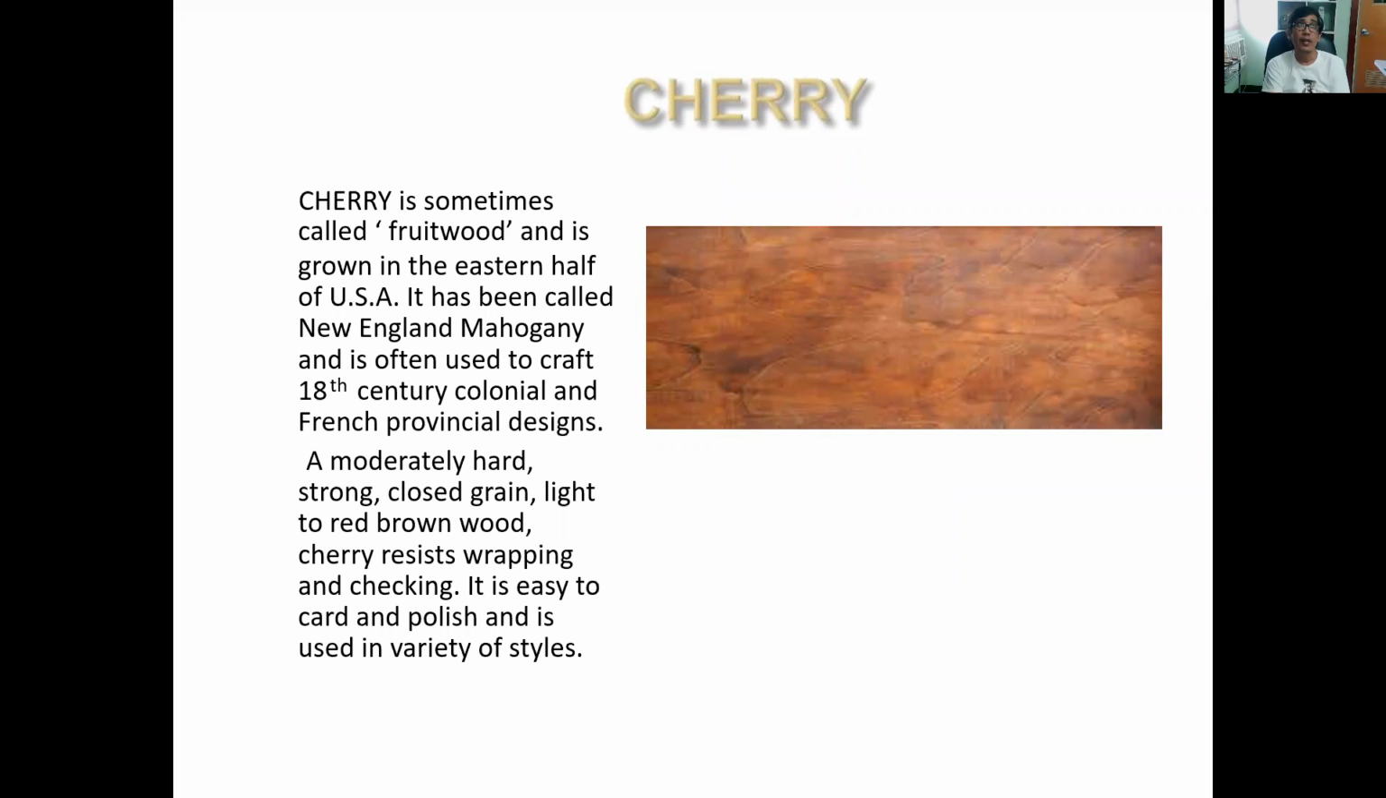So it bears the fruit of the cherry. So it's commonly seen in the eastern part. So the eastern part is the California, the Utah area. So you can see a lot of cherry trees in that area.